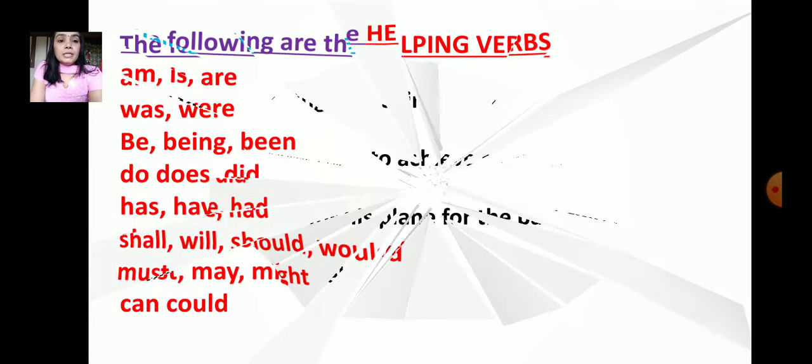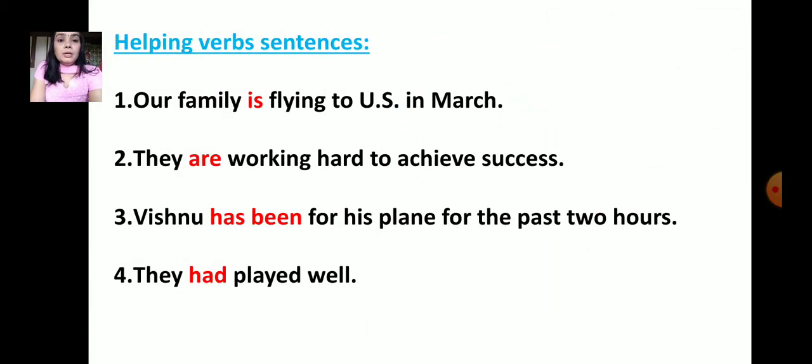Now next we'll learn about helping verb sentences. Number 1: Our family is flying to US in March.